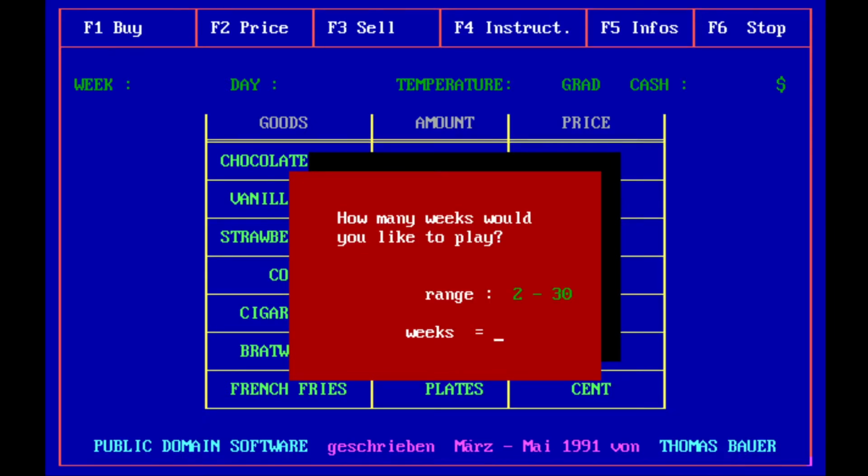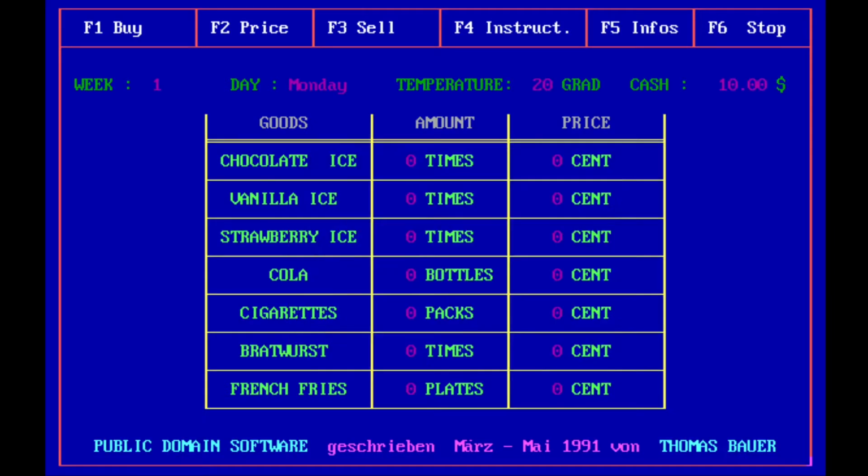So you start with selecting how many weeks you want to play, and then the idea of the game is that you have 7 different items: 3 different ice cream flavors, Coca-Cola, cigarettes, well, it's a game from the 1990s, and then bratwurst and french fries. You buy them from a wholesaler, then you set the sell prices, and finally you sell everything to the customers. So in fact you have a kind of food truck and sell all these items.